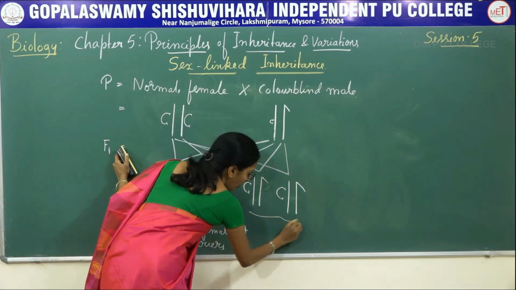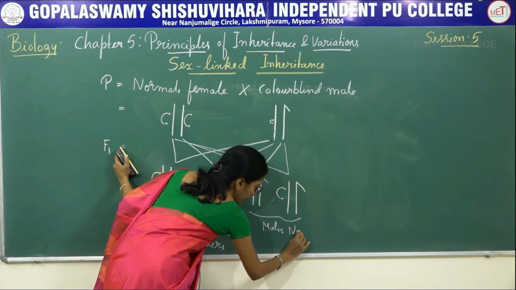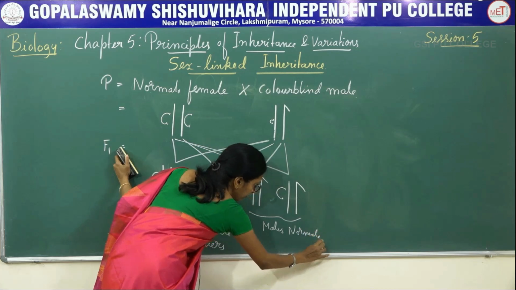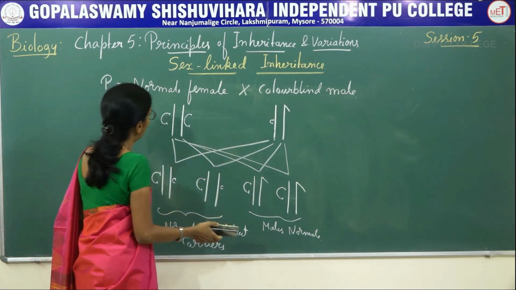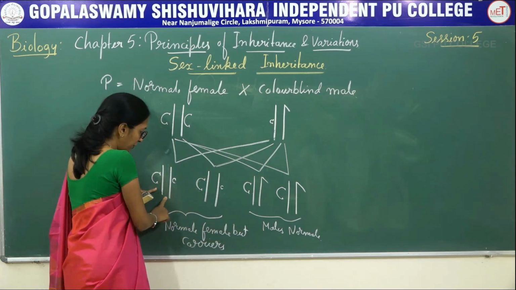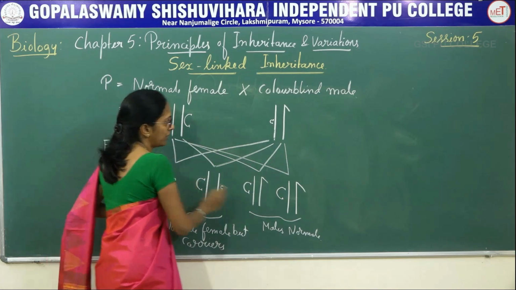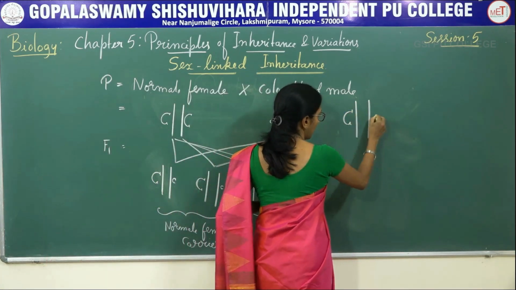Now these two are said to be normal males.